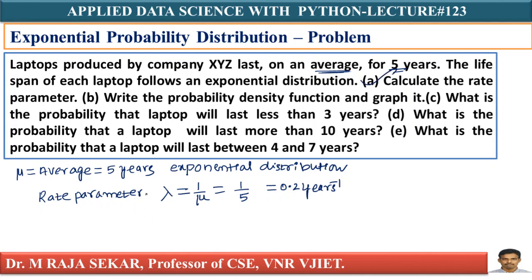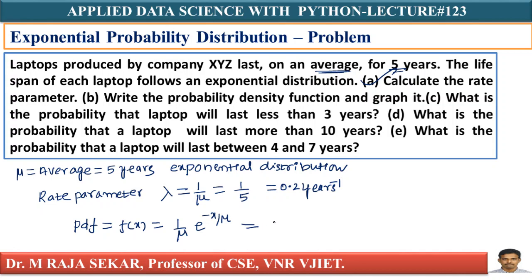We solved the first question. What about my second question? Write the probability density function and graph it. What is my PDF? It is a continuous distribution, isn't it? PDF, that is probability density function, is equal to f of x equal to 1 by mu into e power minus x by mu.